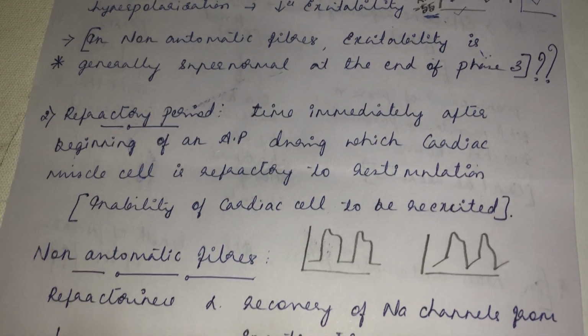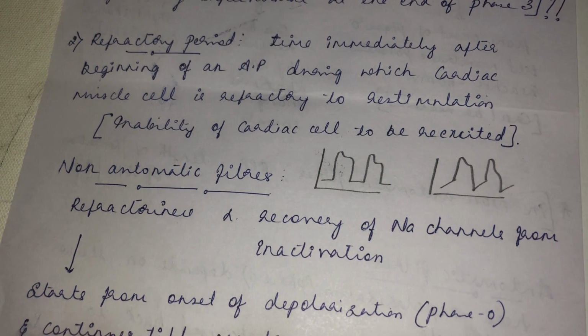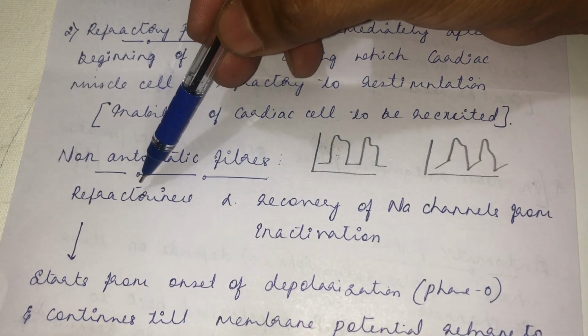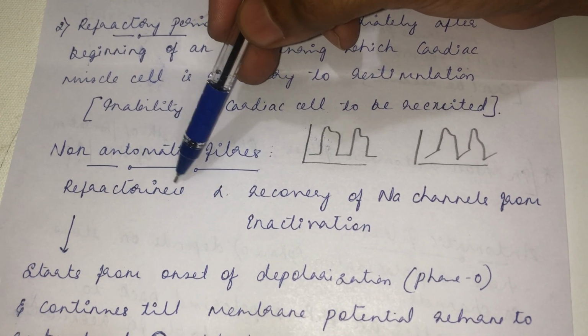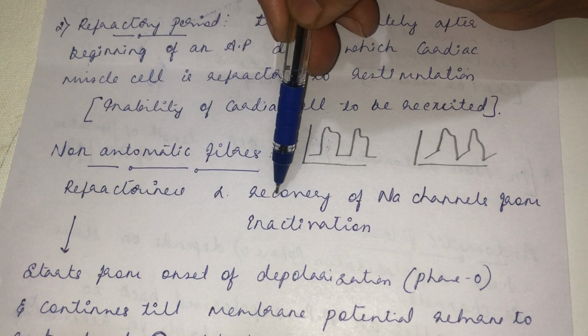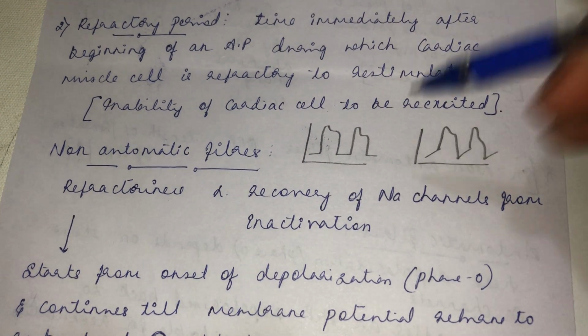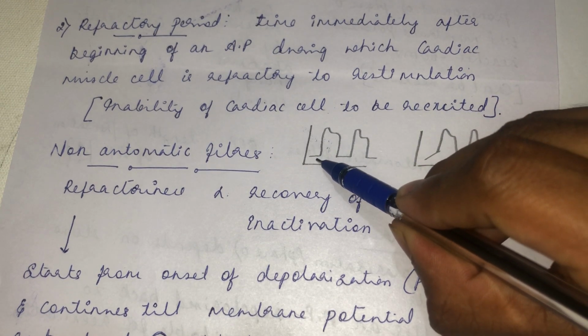So what is this refractory period in non-automatic fiber and automatic fiber? In a non-automatic fiber, refractoriness will be there till the recovery of the sodium channel from inactivation. I told you here, at the resting membrane potential, the sodium channel will be in closed state.